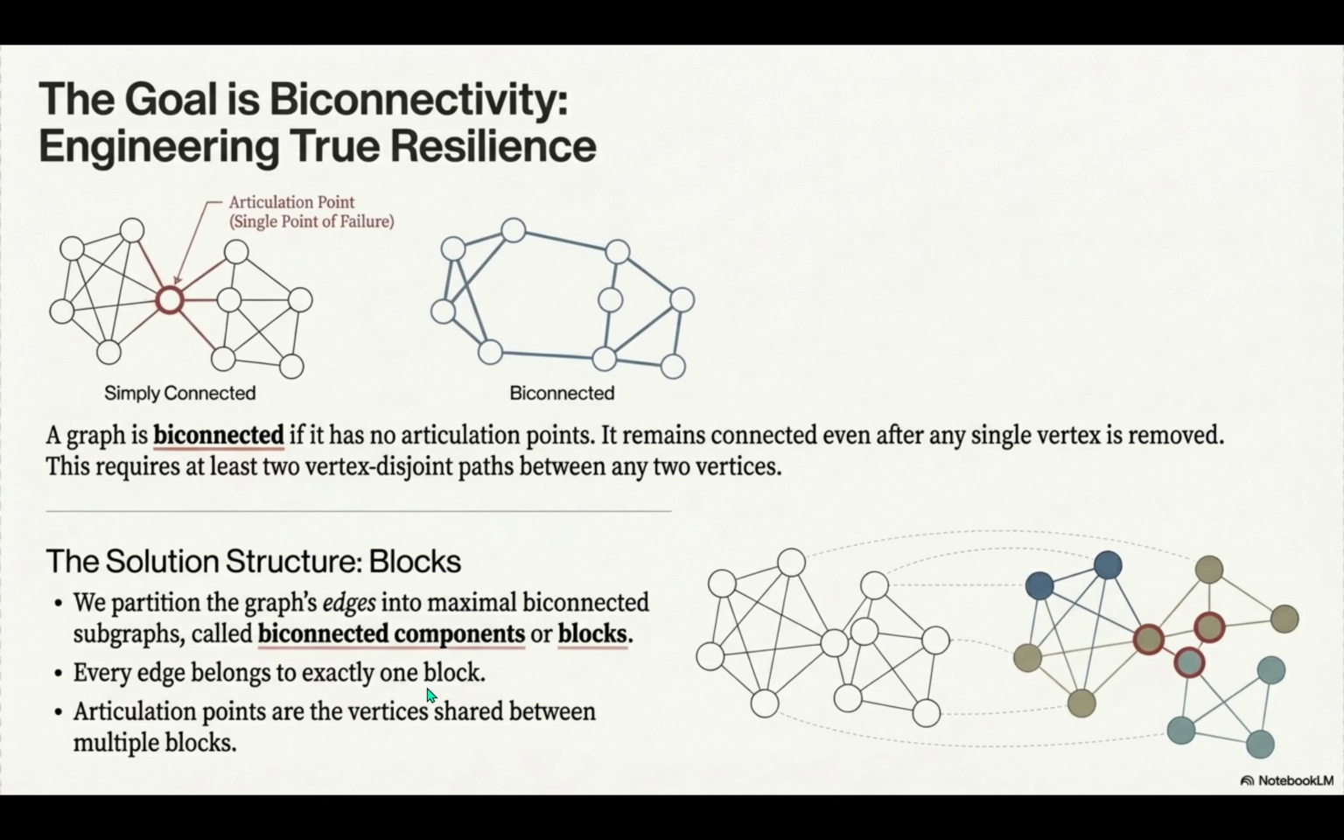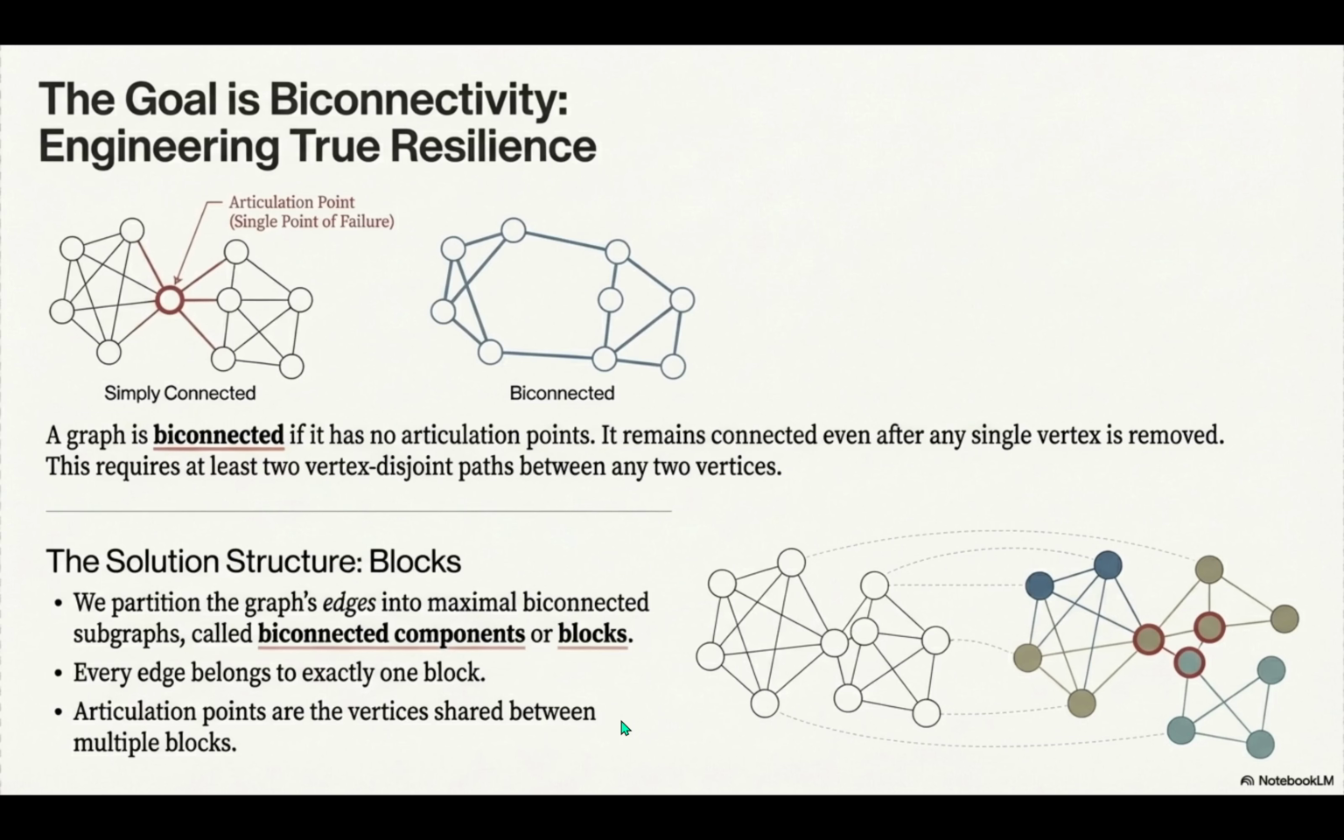And here's a really crucial distinction for anyone learning this. The graph is partitioned based on its edges. Every single edge belongs to exactly one block. Okay. But the vertices, especially the articulation points, can be shared. They can belong to multiple blocks, acting like structural hinges holding the whole architecture together. That makes perfect sense. The physical link is in one group, but the shared hub, the junction, connects all the different groups. And we should probably mention the parallel idea of edge connectivity.